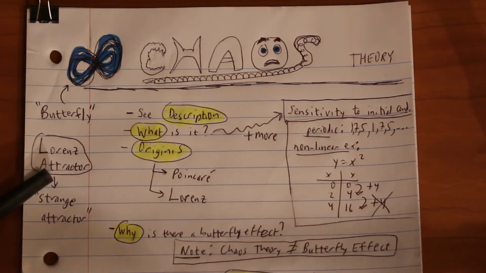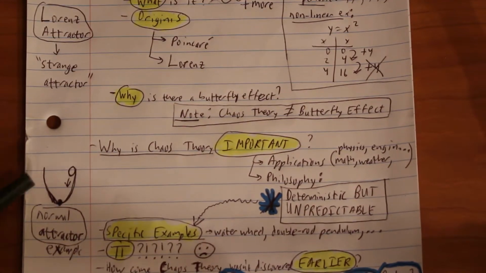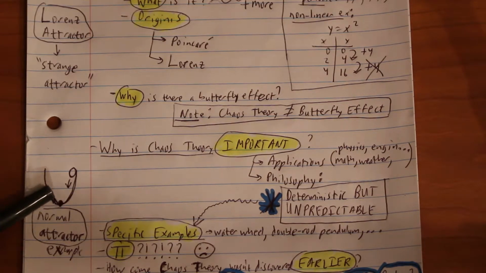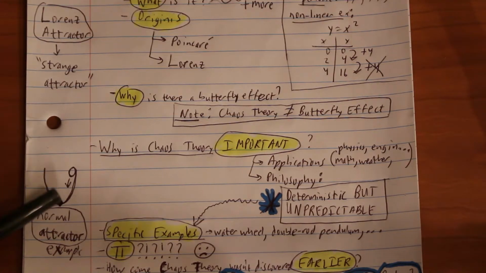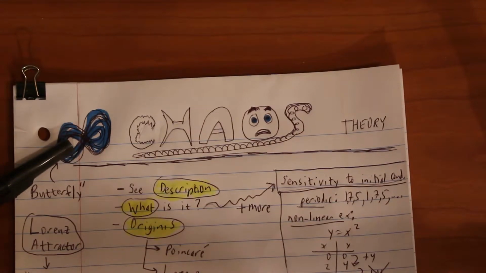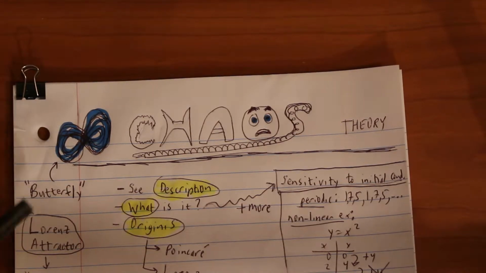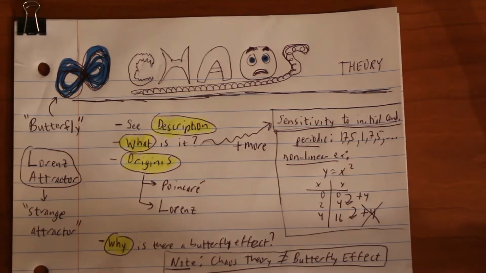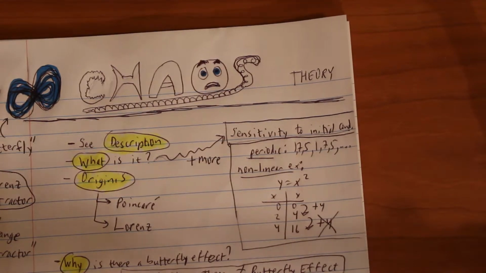So let's discuss what a normal attractor is. Think of a skateboard or a ball. If you put it on a ramp and roll the ball down, it will do that gravity thing, and then it will settle down at that bottom point. That bottom point would be a regular attractor because that's where the thing is going to end up, and it's a fixed point. It attracts the ball. However, here it's not a regular attractor because not everything is going to approach it. So the term strange is referring to the fact that there's this chaotic behavior around those attractors.